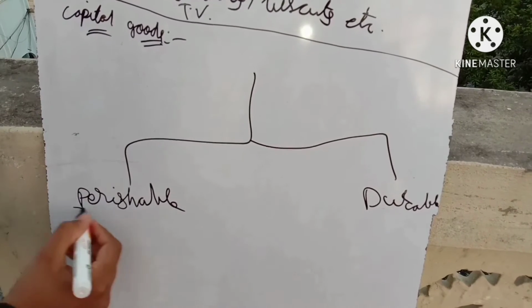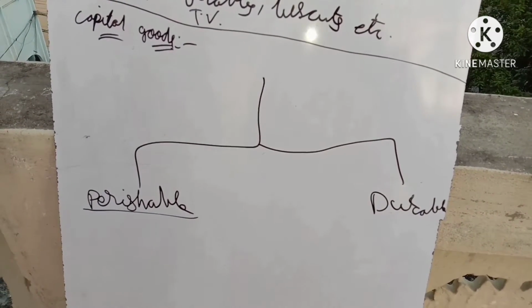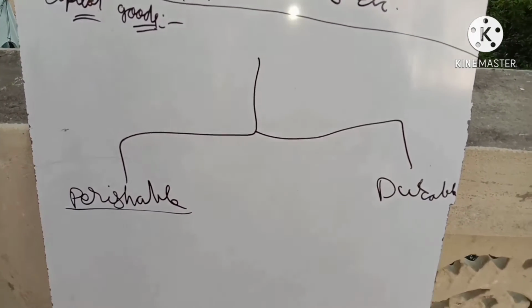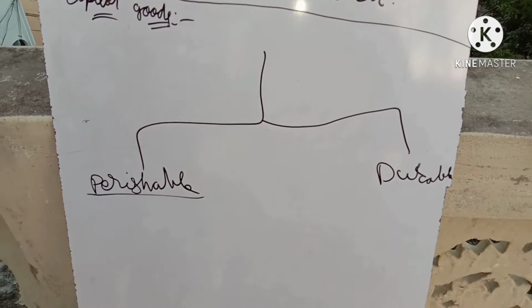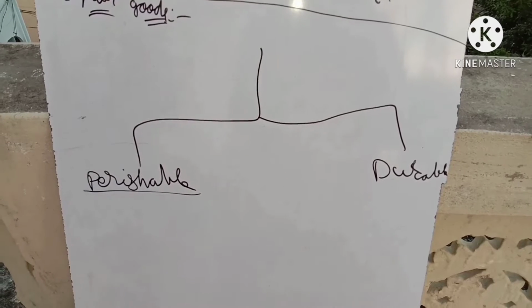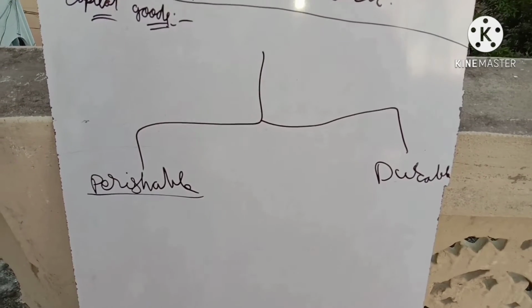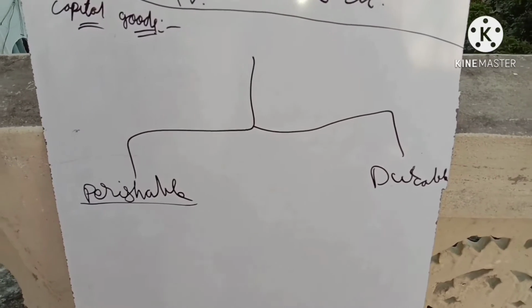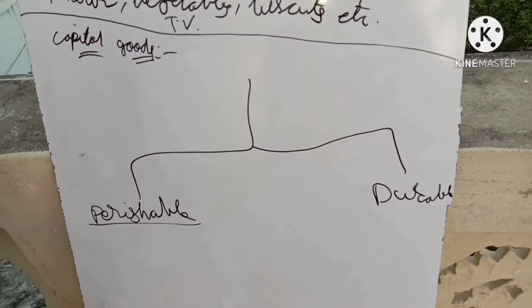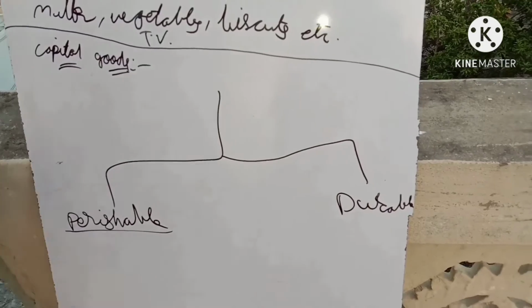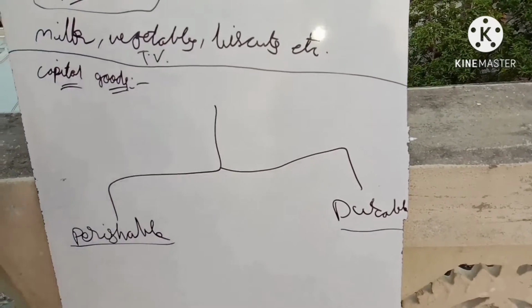These perishable capital goods are goods which are used for the production of consumer goods for a single use. They cannot be reused again and again, such as coal, water, electricity or raw materials. All these goods are called perishable capital goods, right? Perishable producer goods or perishable capital goods. Now what are durable capital goods?